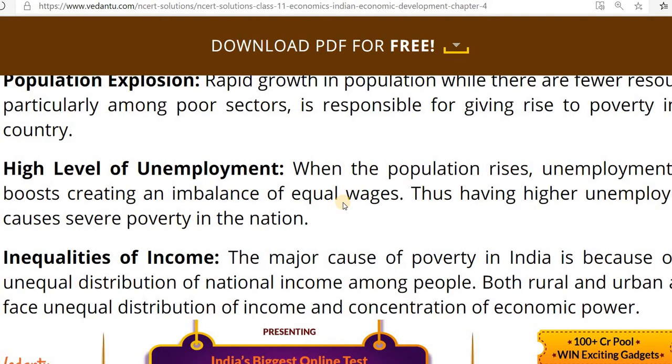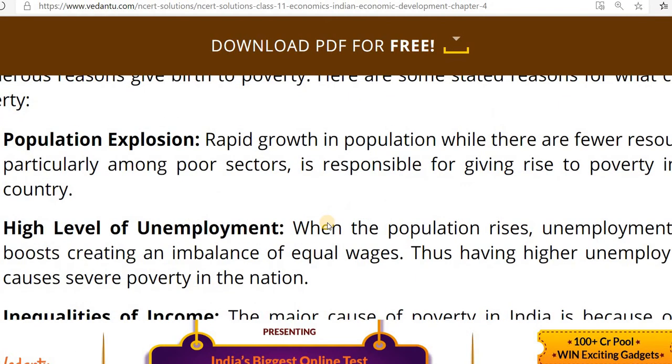We know imbalance is there, thus having higher unemployment causes severe poverty in the nation. Then another reason is population explosion. Rapid growth in the population while there are fewer resources, particularly among poor sectors. Means we know poor sectors are getting poor, means they are getting fewer resources. It is the main factor for increasing the poverty.